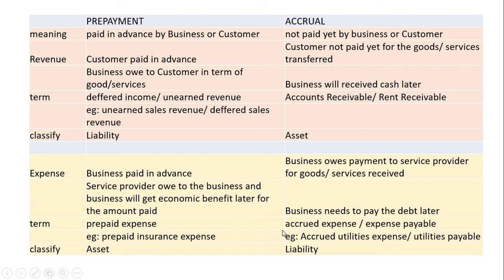The term you can see for these expenses is accrued expense or expense payable. An example for this is accrued utilities expense or utilities payable. Okay, that's all.